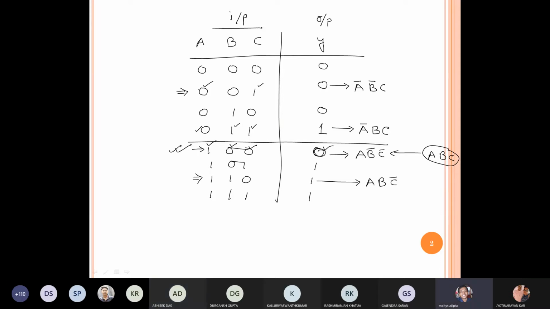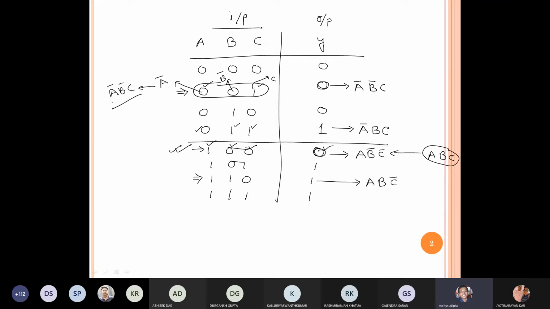Again, the same question. The thing is that I am trying to express the output using the input. The input is A, B, and C. Here A is 0, so I have to write A bar. B is 0, I have to write B bar. C is 1, I have to write C. Then if I combine all those things, I will get A bar, B bar, C. So that's why.